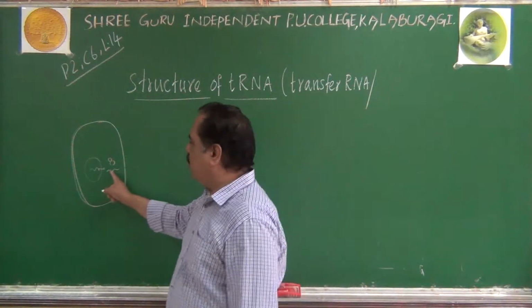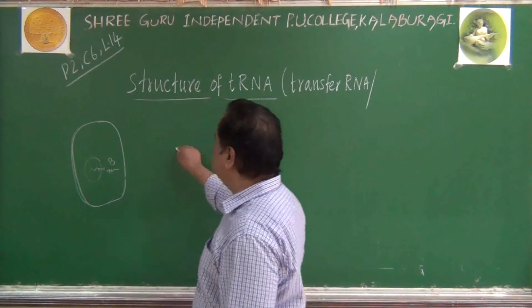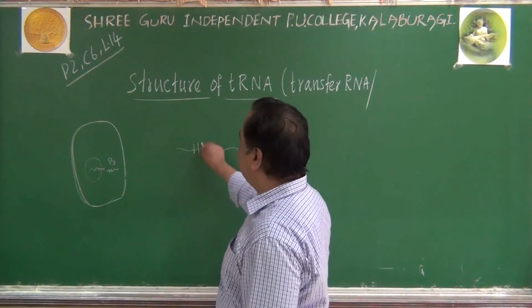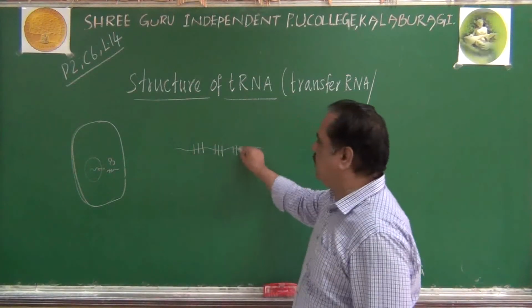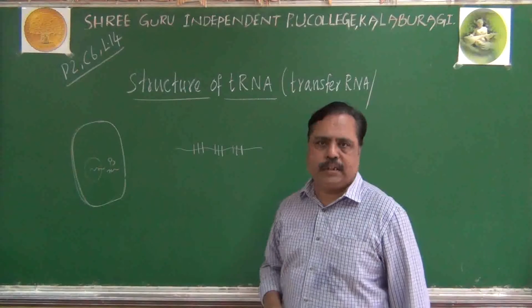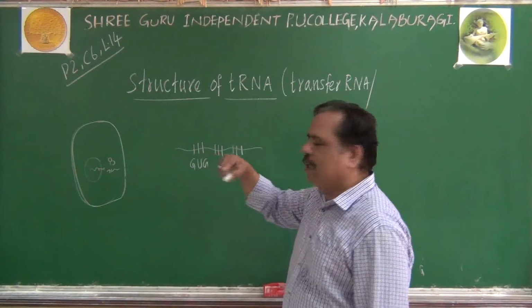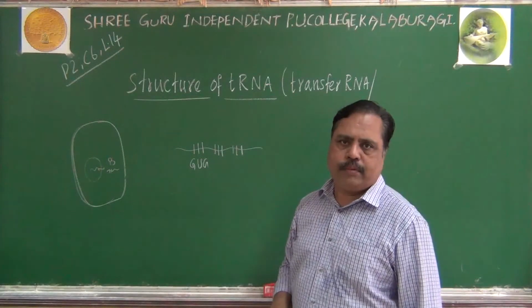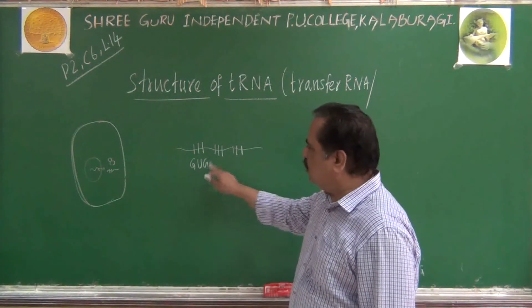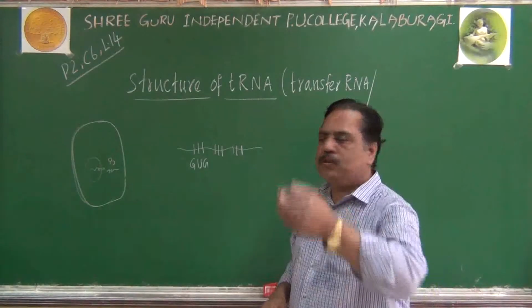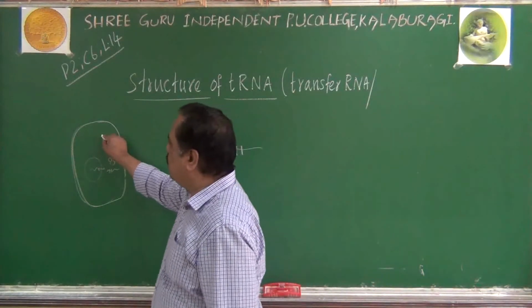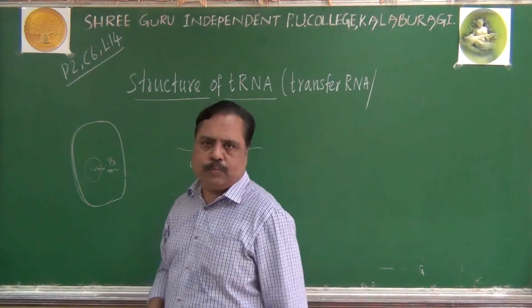It will code for what that amino acid is. The mRNA will have triplets of nucleotides like this. Now, this triplet is coding for an amino acid, which is the dictionary we have seen. According to this codon, somebody should bring the raw material called amino acid to the ribosome.